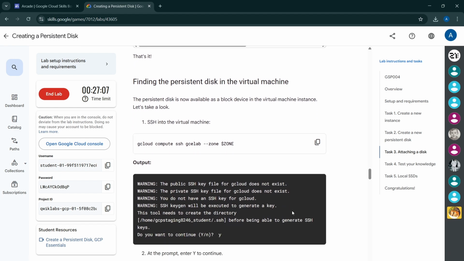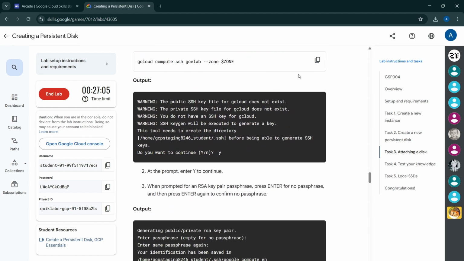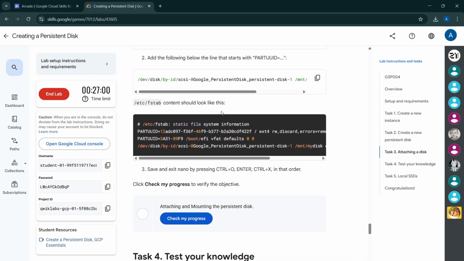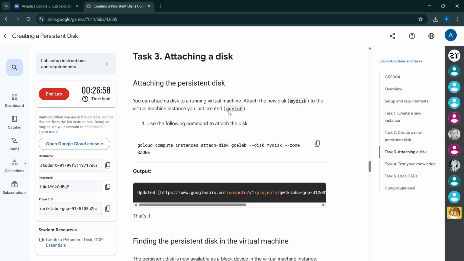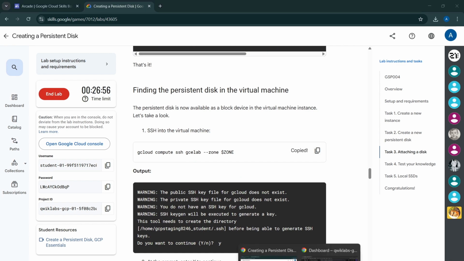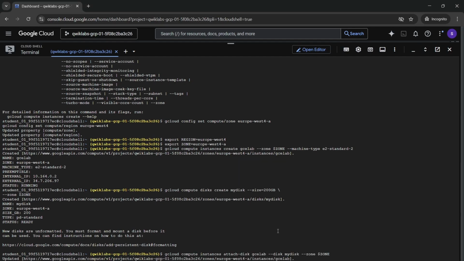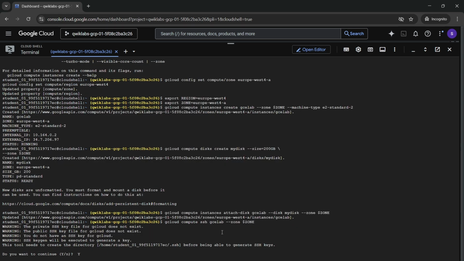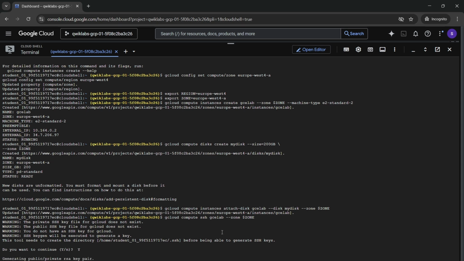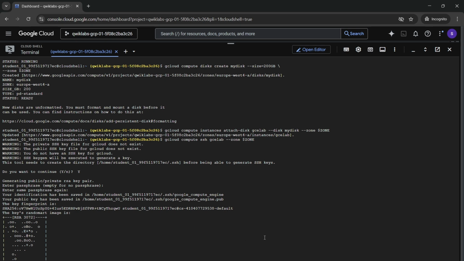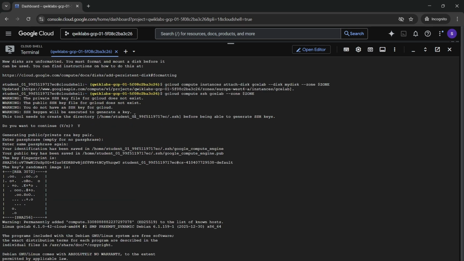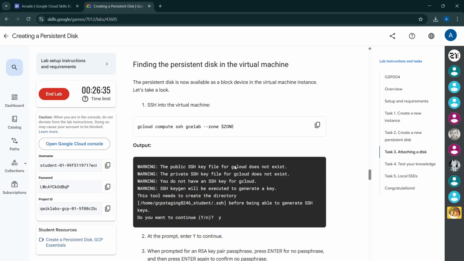After this is complete, we will come back here and SSH into the VM using this command. And then we have to do these following steps. So we will come back here and do SSH by using this command in the VM instance that we just created. Enter Y and then enter 2 times, enter and then again enter. After this, the SSH session will start within this terminal, as you can see. Then come back here,